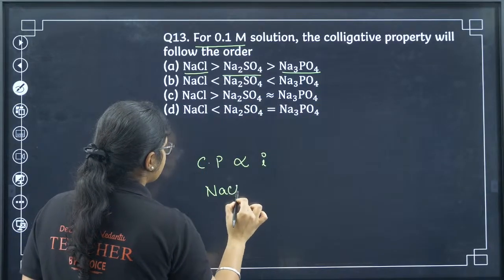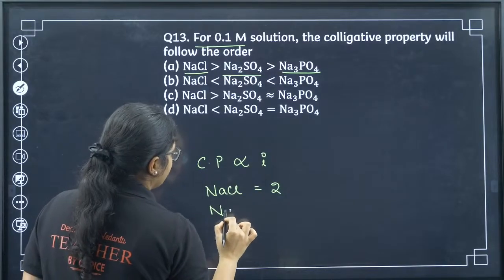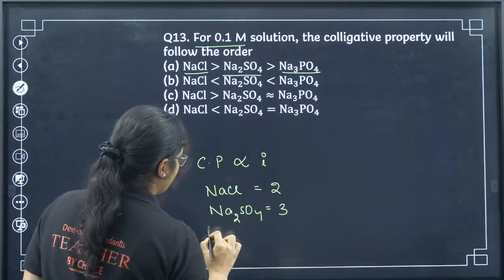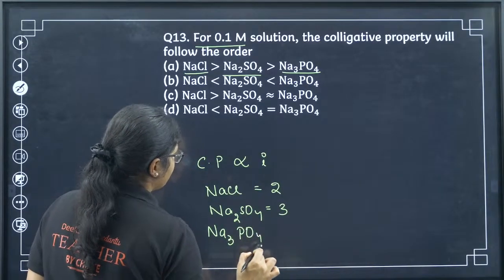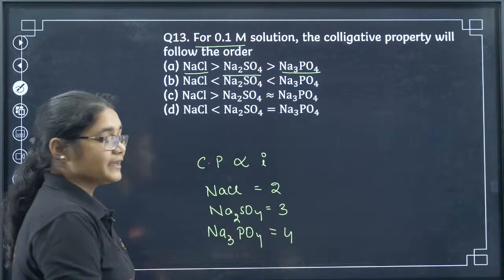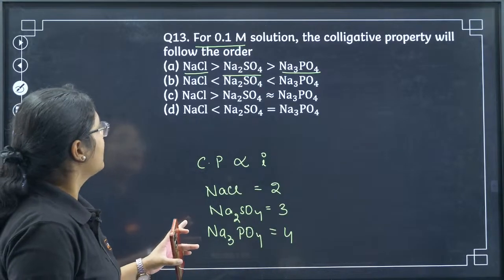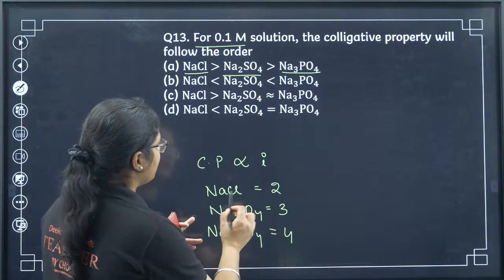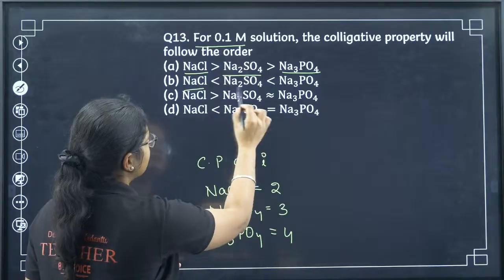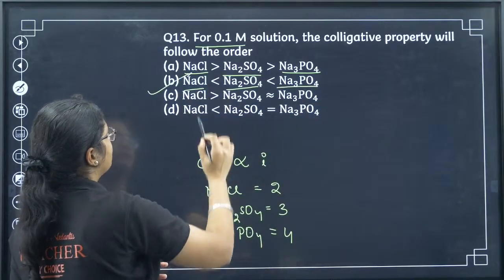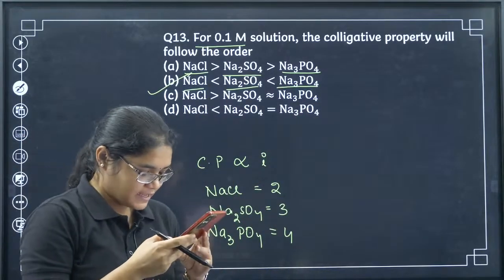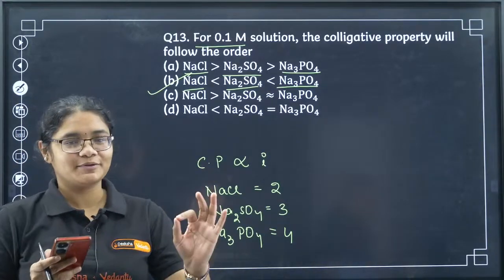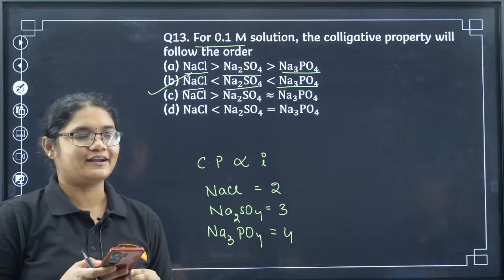So for NaCl, the i value is 2. For Na2SO4, you have 2 sodium and 1 sulfate, i value is 3. For Na3PO4, you have 3 sodium and 1 phosphate, that is 4. So I can say the i value is maximum for Na3PO4. Then least is for NaCl, and then medium is for Na2SO4, and the highest is for Na3PO4. So that is option number B. Yes, Mood has the correct option. So option B is correct, and here we have got the correct answer.